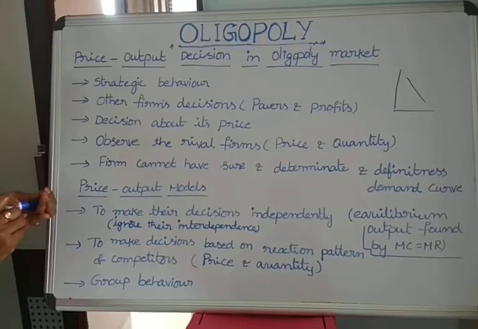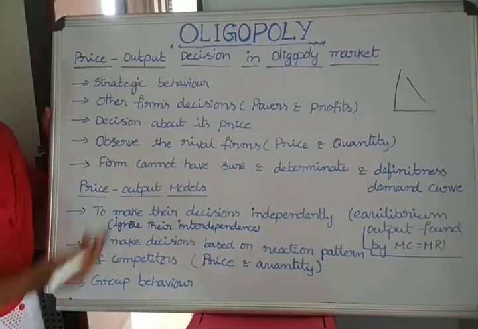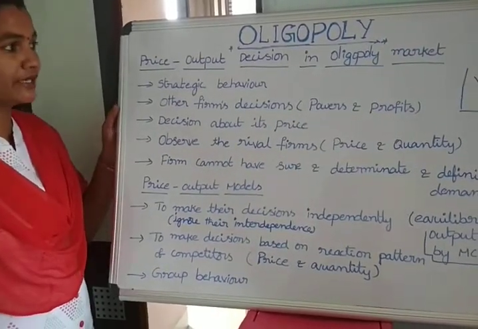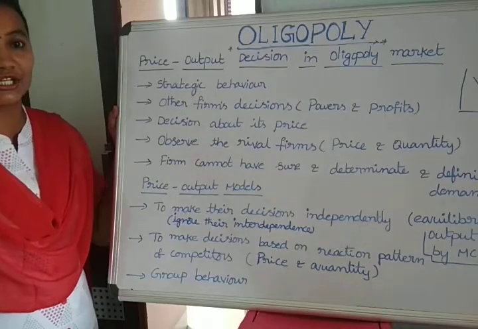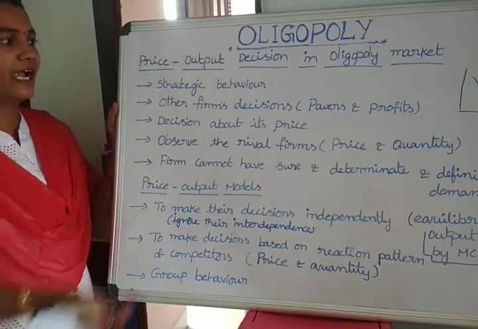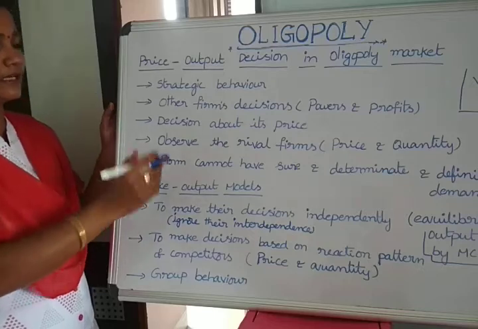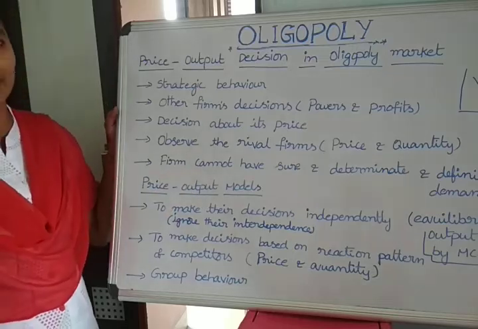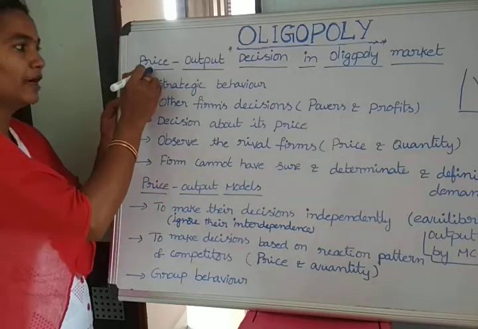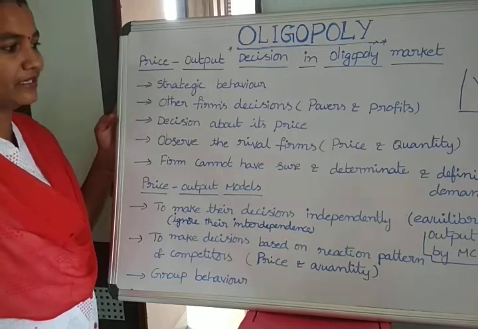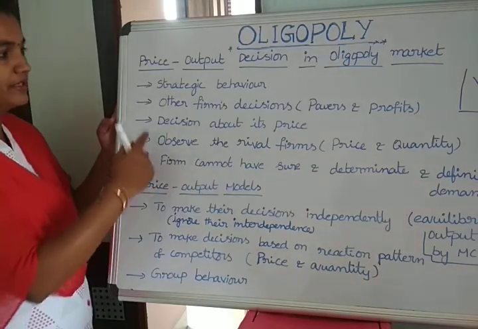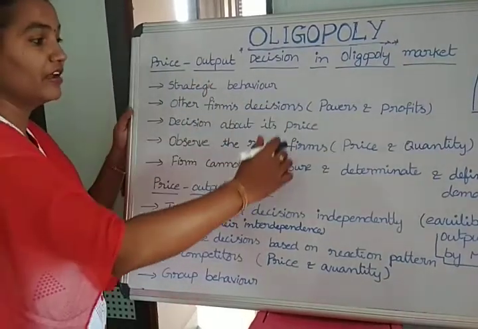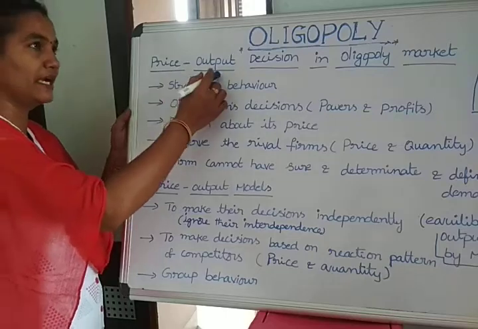The main reason is that each and every firm follows different strategies for surviving in their production activity and continuing their production to get maximum profits, and for this purpose they always observe the rival firms. Especially, that is the observation each and every firm makes for taking price and output decisions in the market. This is what we have explained: each and every firm observes its rival firms to take the decision about price and output.